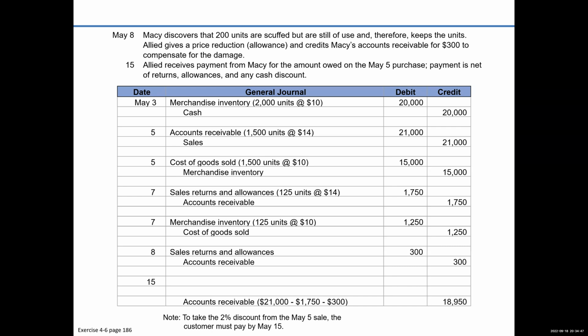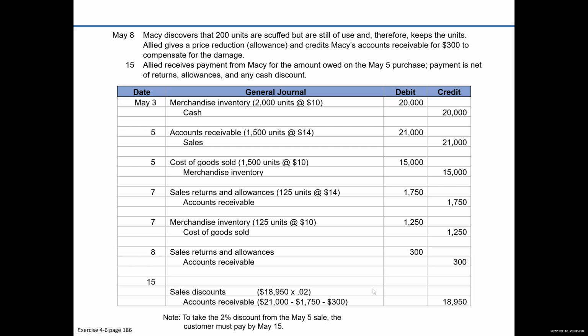No, because he's paying within the discount period. You know, remember that magic date, May 15. To take the 2% discount from the May 5th sale, the customer must pay by May 15th. So how much is the discount? Well, it's 2% of what he owes. So he's going to take 2% off, right?